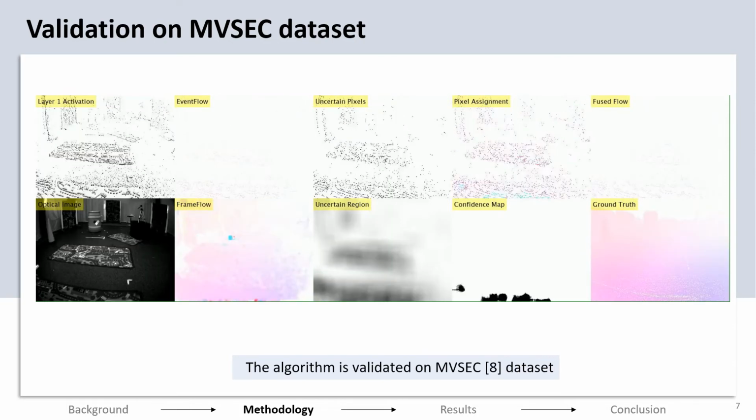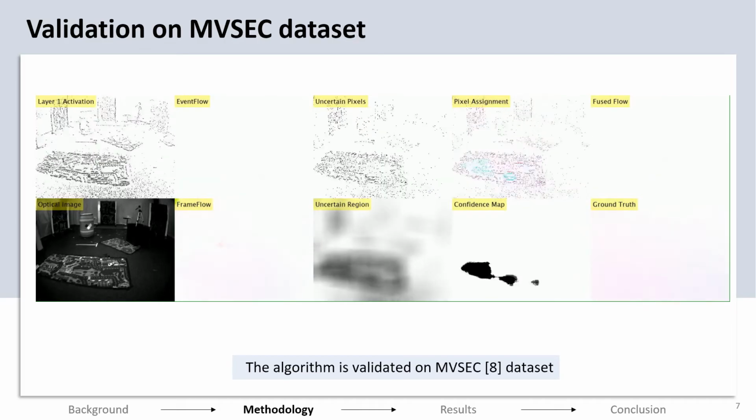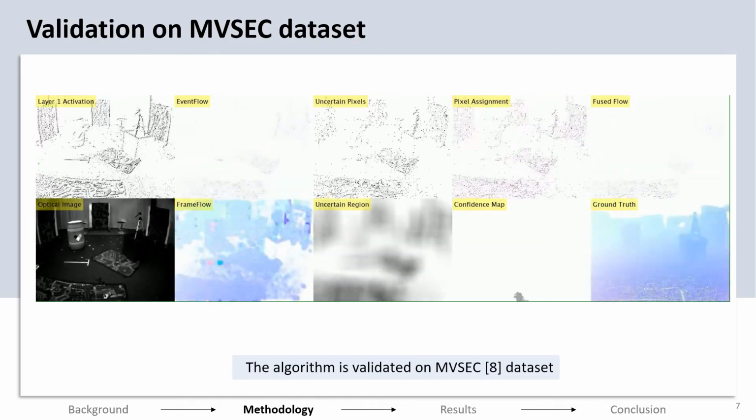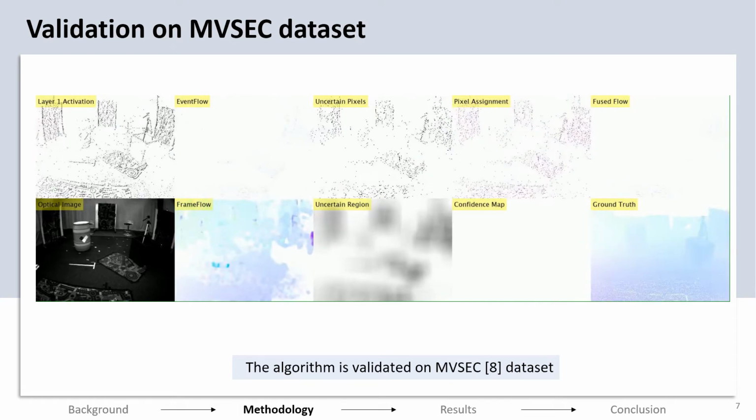for both. We calculate the uncertain pixel regions and the confidence map for the two pipelines and assign the pixels as shown here. There are no external moving objects in this video, but still we see some pixels assigned from the event pipeline. That is because the abruptness criterion is kept very relaxed for illustration purposes. The algorithm is now validated on the MVSEC dataset and we will move on to the results section now.